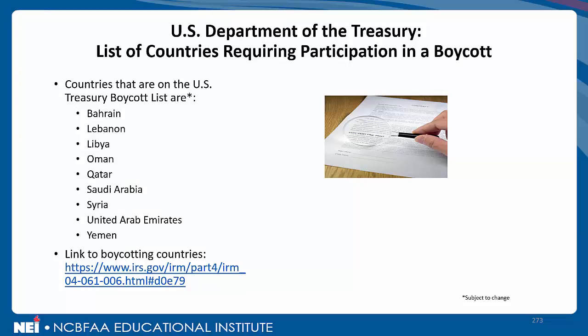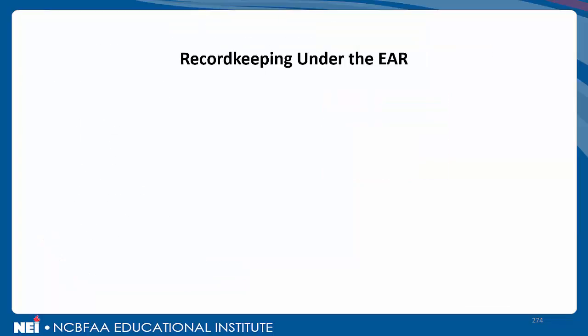So as an exporter, if we're doing business or even receiving requests to do business with companies in these countries, we need to be especially attentive to any type of anti-boycott verbiage in any of the documents. A request for quotation, a request for information, a purchase order, a letter of credit, whatever the documentation trail entails. For a link to boycotting countries, you'll find it here.